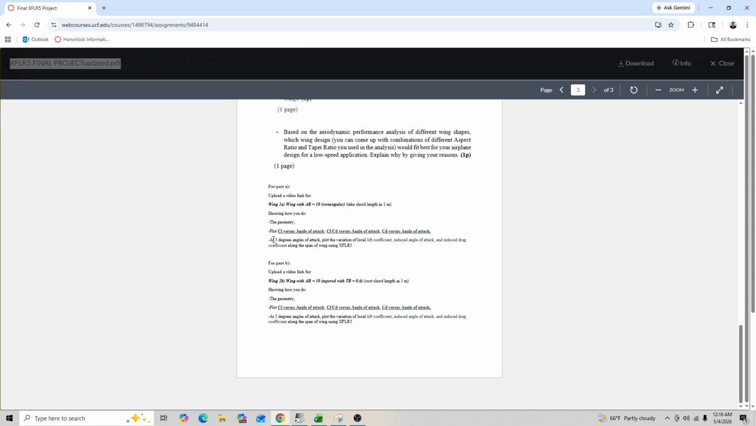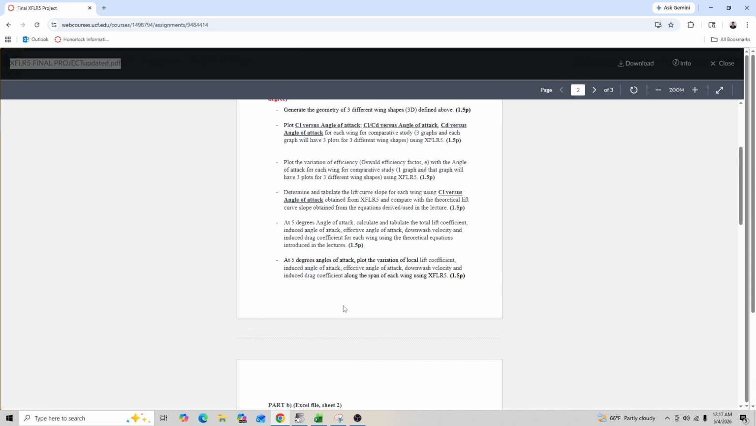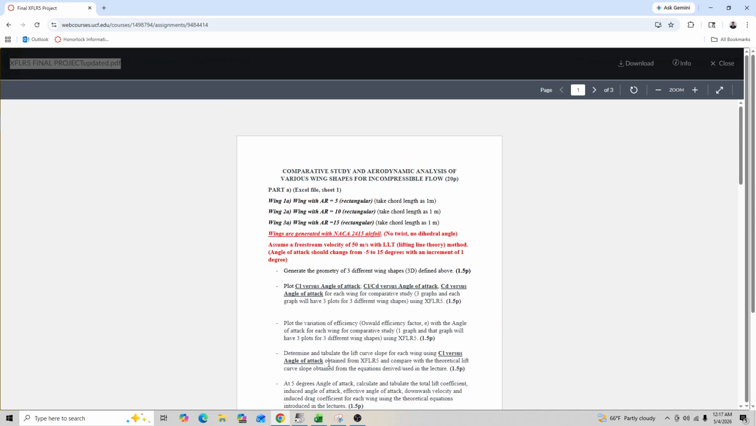And just double check we have everything. We showed the geometry. We showed how to get the wing with an aspect ratio of 10. We plotted the CL versus angle of attack, CL over CD versus angle of attack, and the CD versus angle of attack. And we finally stopped with at 5 degrees. We plotted the local lift coefficient, induced angle of attack, and induced drag coefficient along the span of the wing. So that'll be it for part A of Project 1. Thank you for watching.